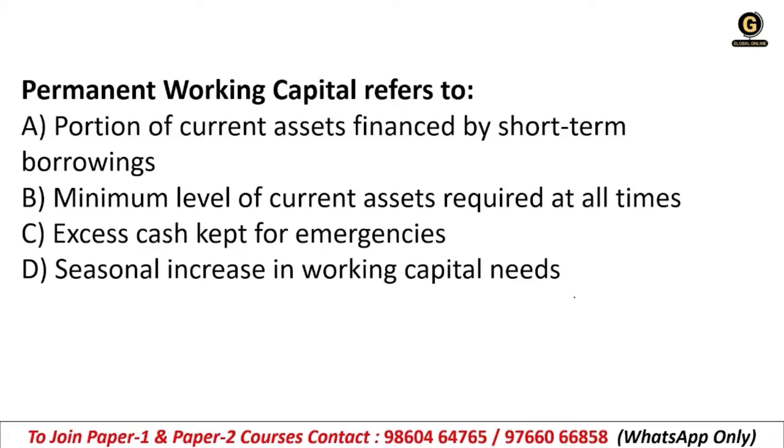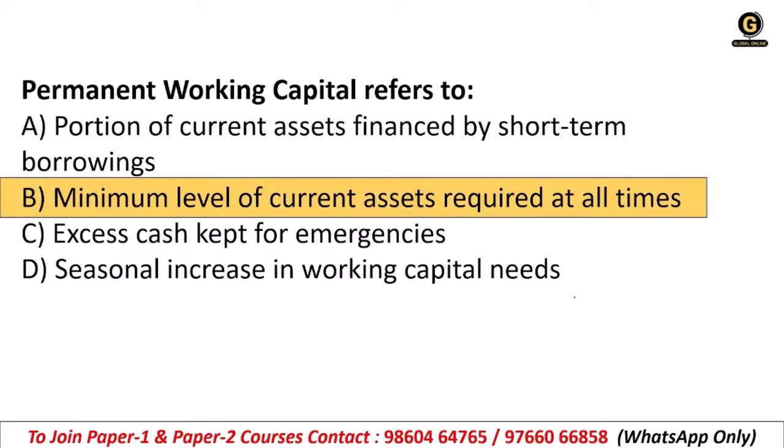Permanent working capital refers to, what is permanent working capital? A, a portion of current assets financed by short term borrowings. B, minimum level of current assets required at all times. C, excess cash kept for emergencies. Or D, seasonal increase in working capital needs. What does it mean? It means minimum level of current assets required at all times.